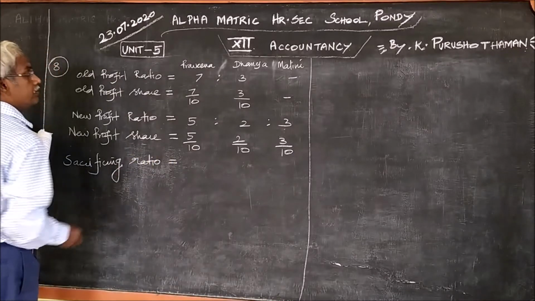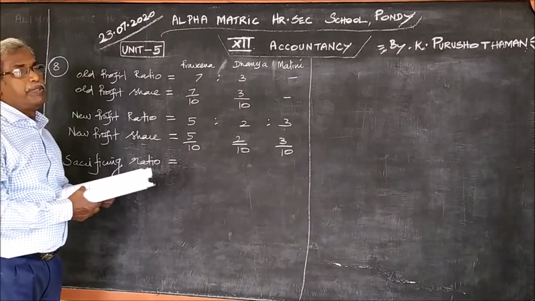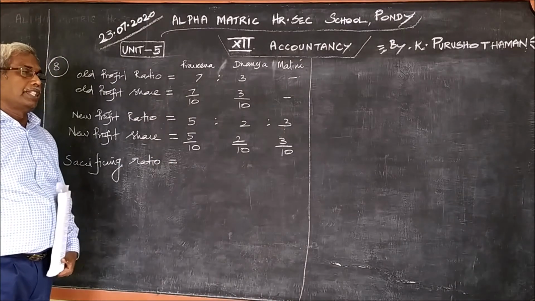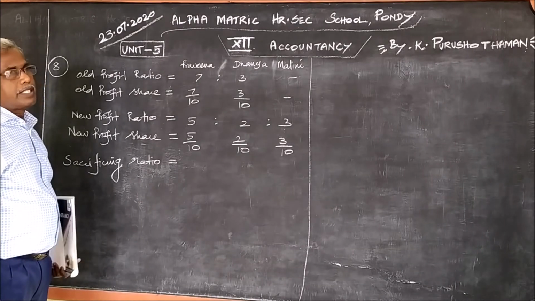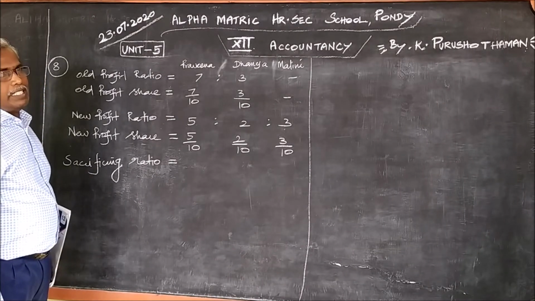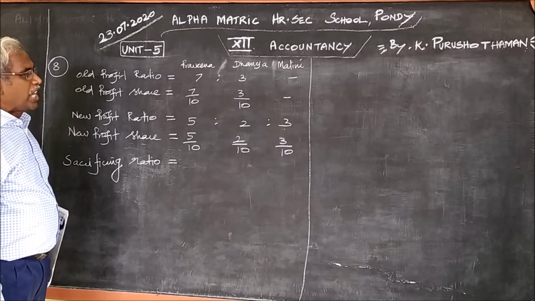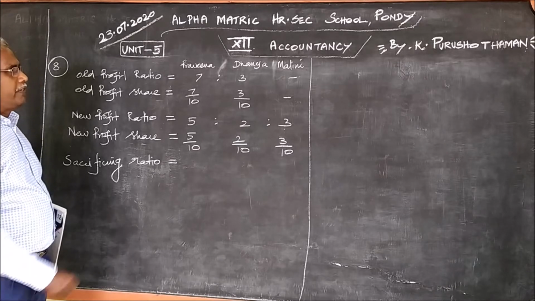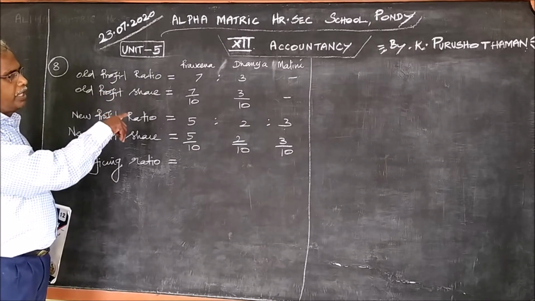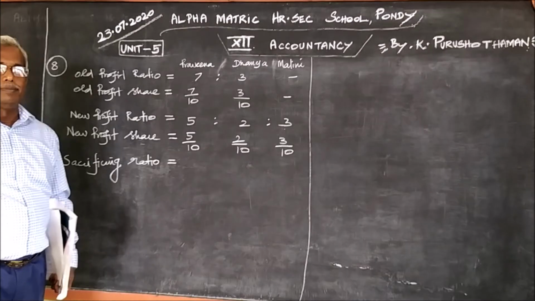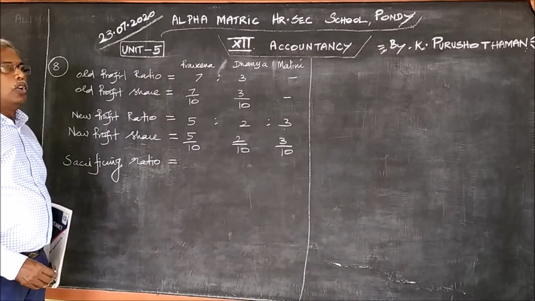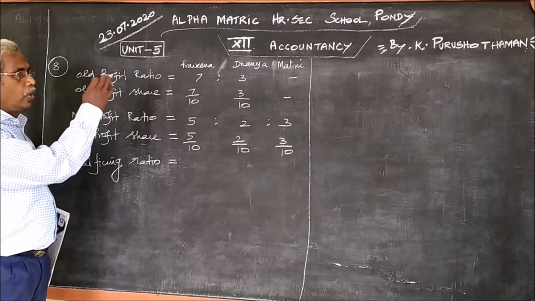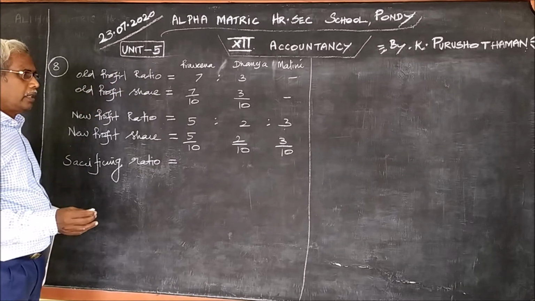is equal to, what do you mean by the sacrifice here? It is the share of profit given by the old partner to the new partner. How to find how much is given by the old to the new?